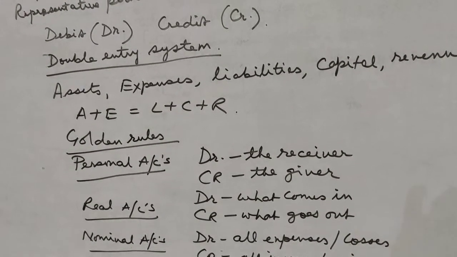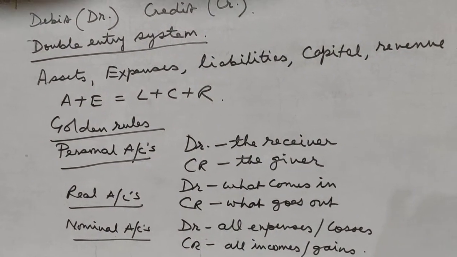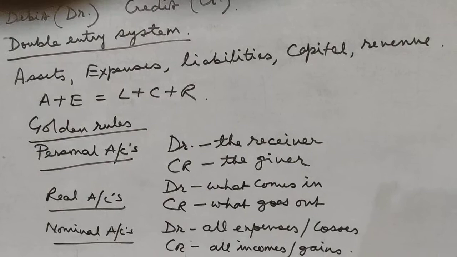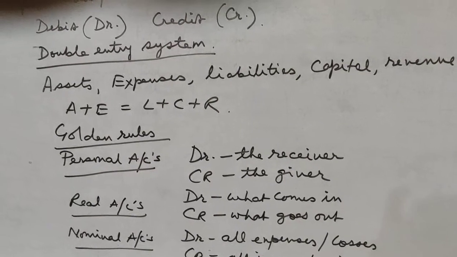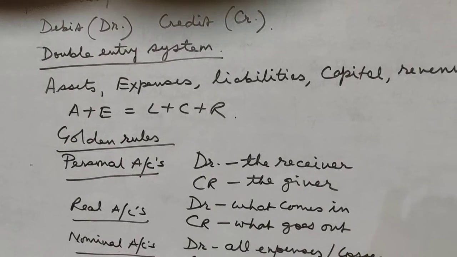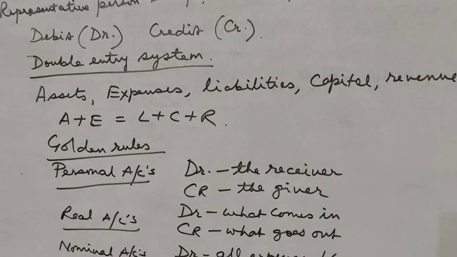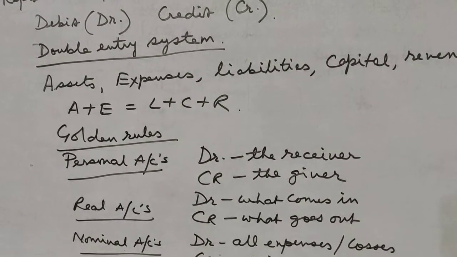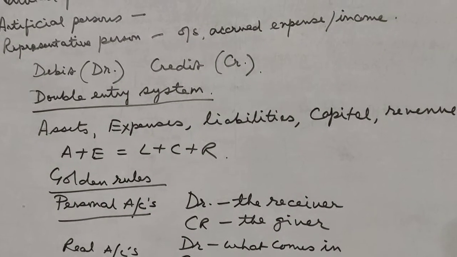For example, let's take an example of a decrease in asset. Say sold furniture. The business is selling furniture. Furniture is a real account. So what goes out of the business? Furniture. Credit what goes out. So I will credit furniture account. And according to the American concept also, we see that asset is decreasing. So when the asset decreases, we will credit the asset. Similarly, expense works the same way: when it decreases, we credit it. And the opposite will be for the liabilities, capital and revenue. So this forms the basis of writing the business transactions.